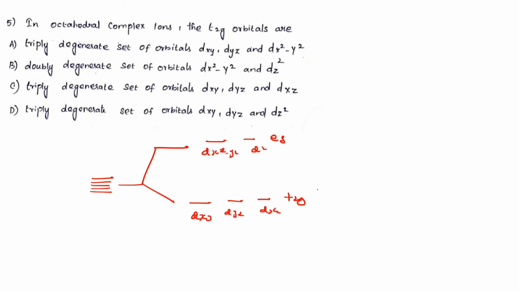What is the correct option? This is triply degenerate, a 3 energy level, and this is doubly degenerate. The correct option should be the triply degenerate one. The other option is cancelled. The answer should be dxy, dxz and dyz, so option C is correct for this question.